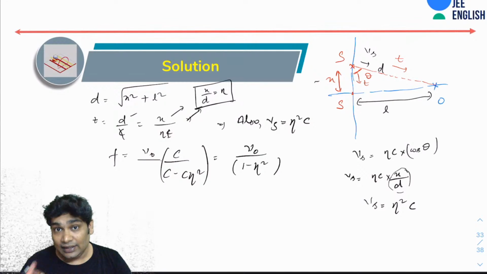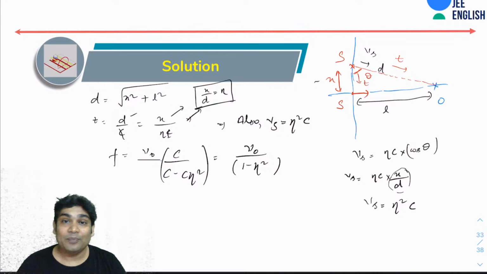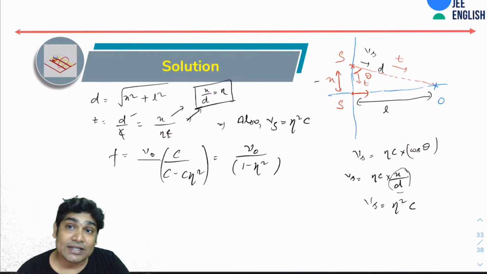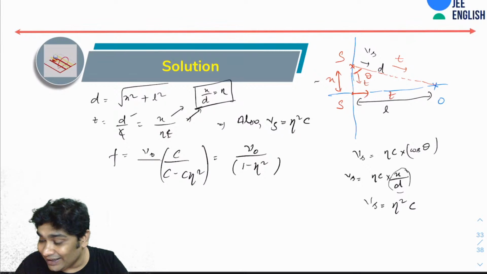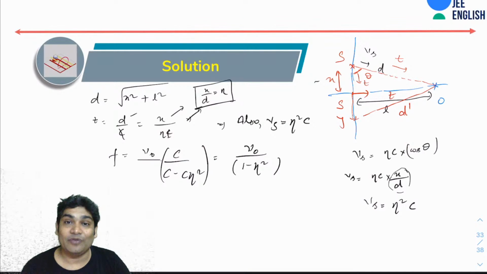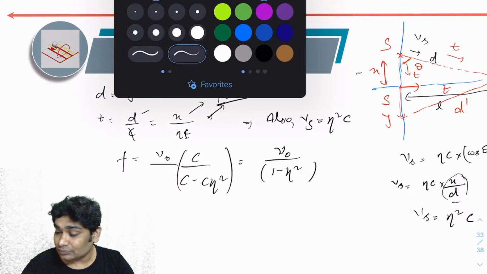Next, in the next part, when the source is here, it will emit a sound. This sound, when it reaches the observer, will have the frequency of nu naught. Let's say it reaches in time t, and in time t it would have moved a distance y. This would be the distance d dash that has been asked of you. D dash is very simple to calculate.